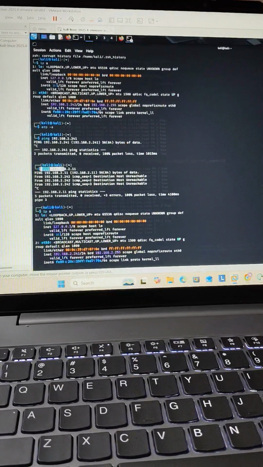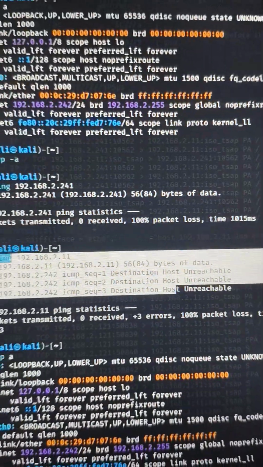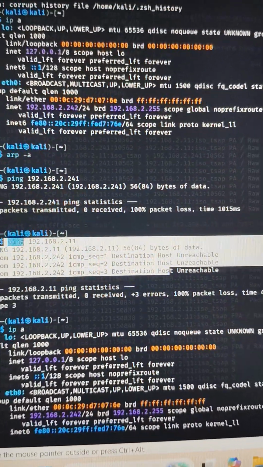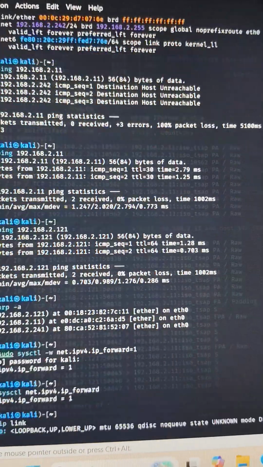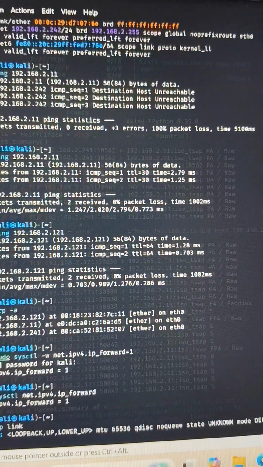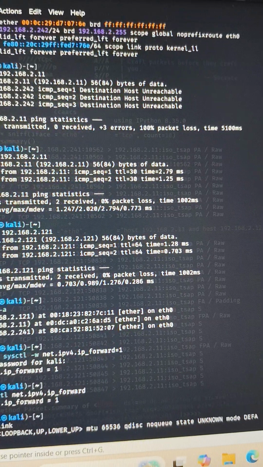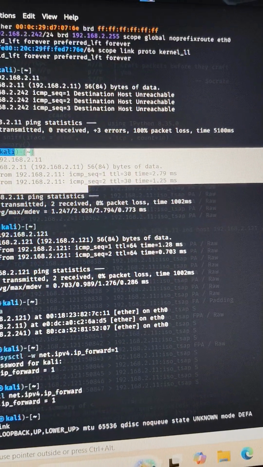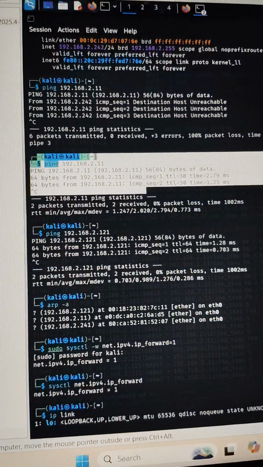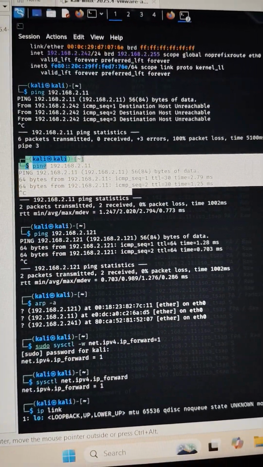for a certain time we were not able to ping that PLC. You can see here that the host was not reachable. There was still a configuration issue, so again I had to fix this, and then after some time I got a reply. Now here you can see that the Kali system and the PLC are reachable to each other.